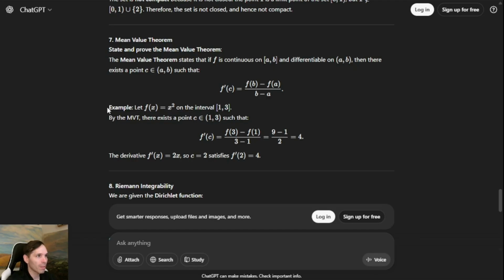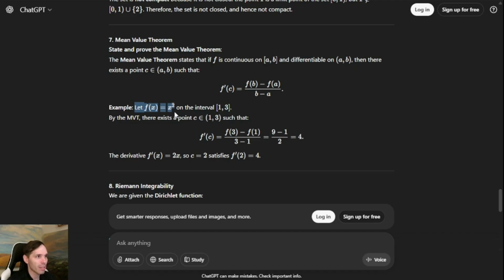Example. Okay, state and prove the mean value theorem. We got halfway there. So the statement is good. They regurgitated all of that information correctly, but I don't see a proof. I think then we were asked to come up with an example. Is that correct? Yes. Let's take a look at their example, and then we'll maybe talk a little bit about the proof, but it looks like they just didn't give one, so we'll mark them down for that.